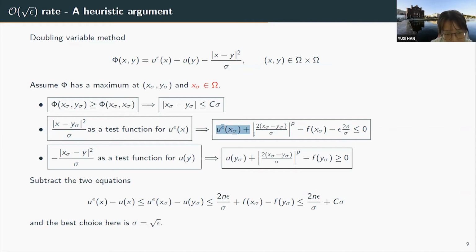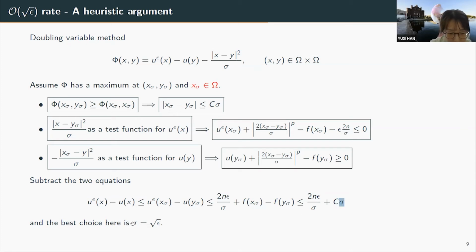And using the definition of u epsilon being a subsolution and u being a super solution, we can deduce these two inequalities with quadratic terms plugged in and evaluated at x sigma and y sigma. And then we just subtract the two inequalities. We will get u epsilon minus u is bounded above by some constant times epsilon over sigma plus some constant c times sigma.